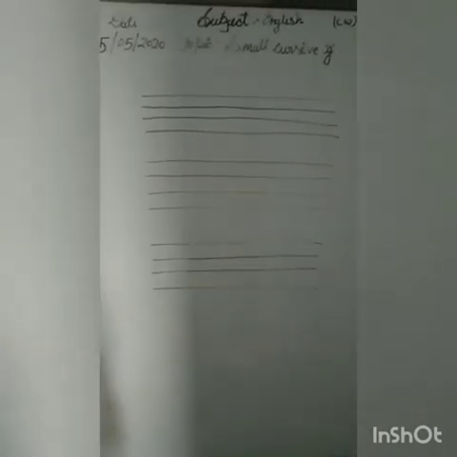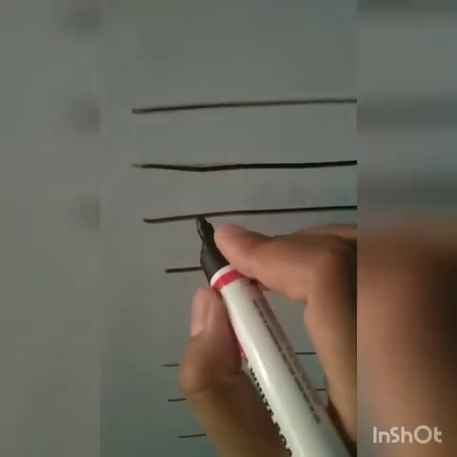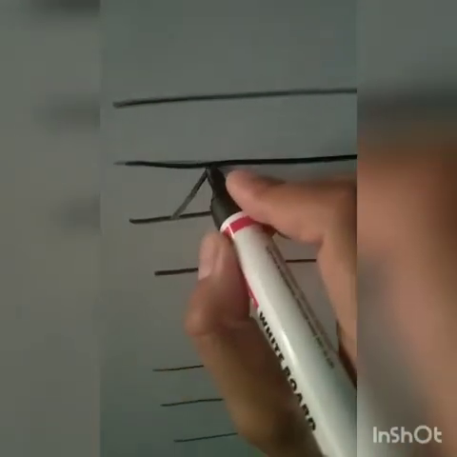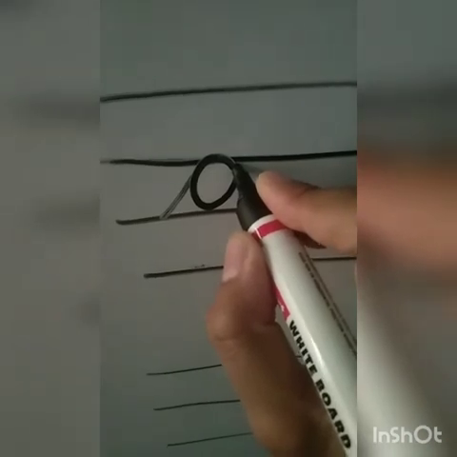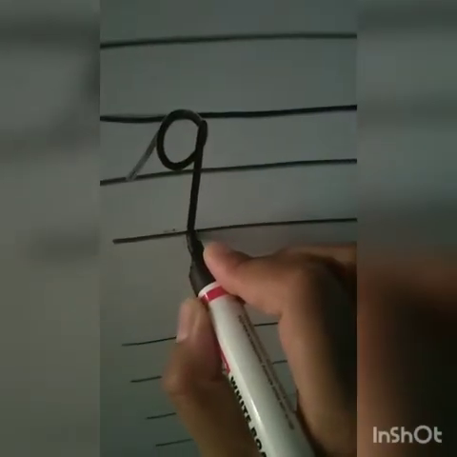Okay, small cursive G. So let's start with the date, which is 5/05/2020 and classwork, then topic small cursive G. So you know how to write small cursive G. So let's write. First you have to start from the third line, then make a slanting line and a C and a standing line and a curve.